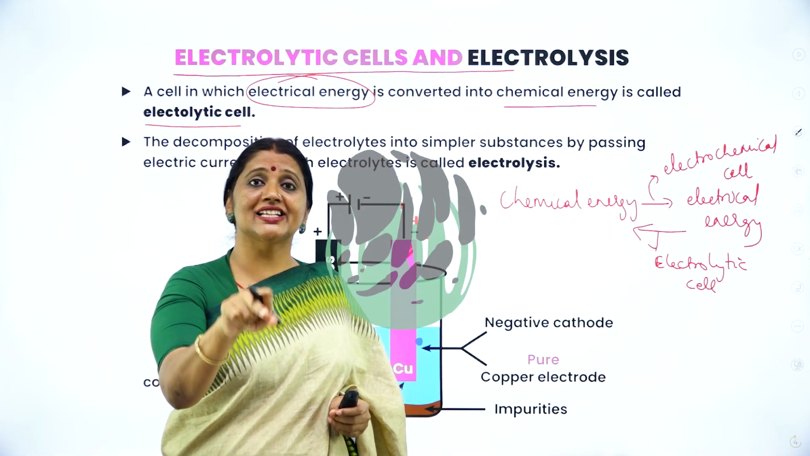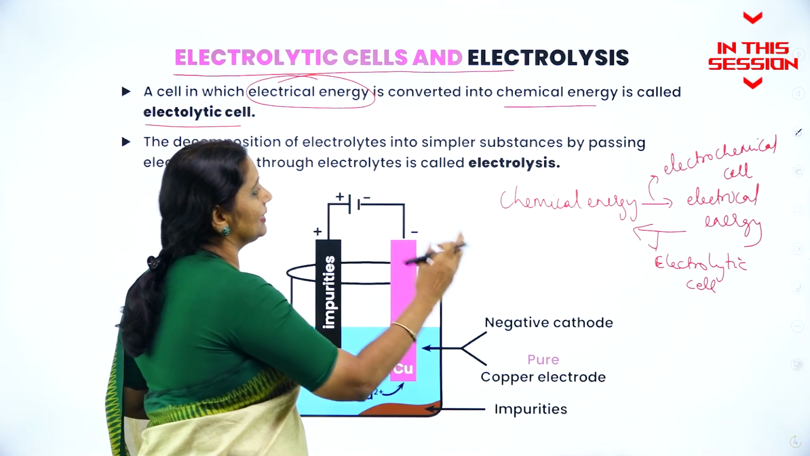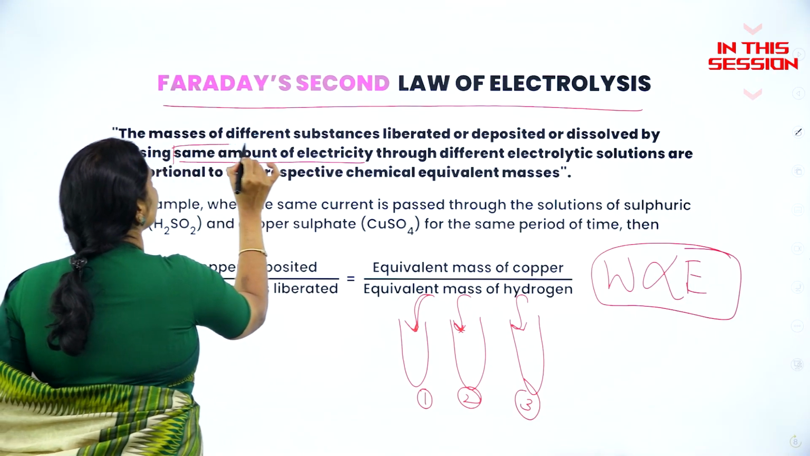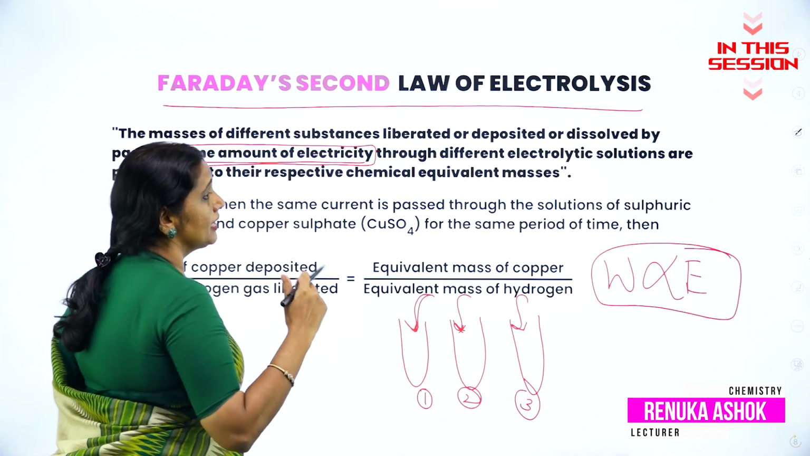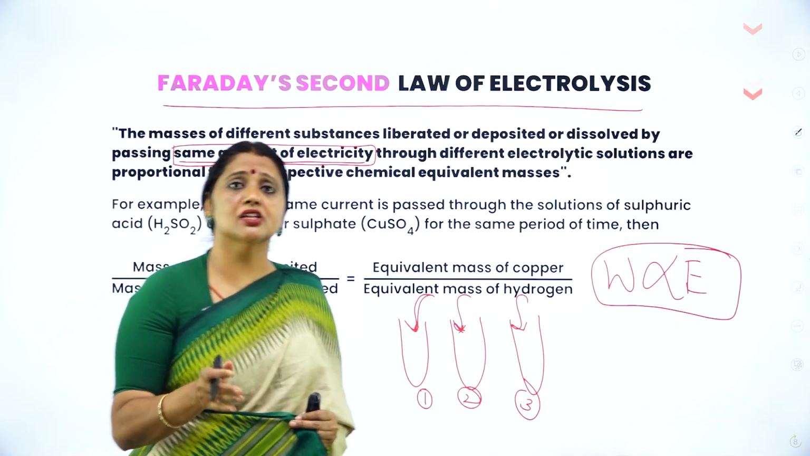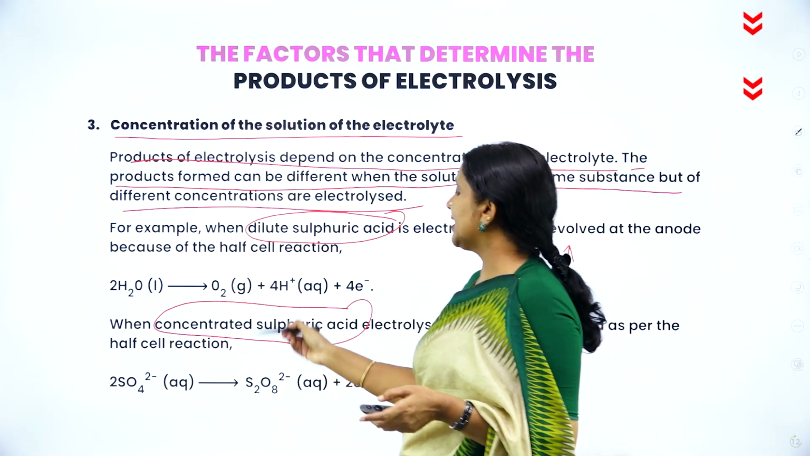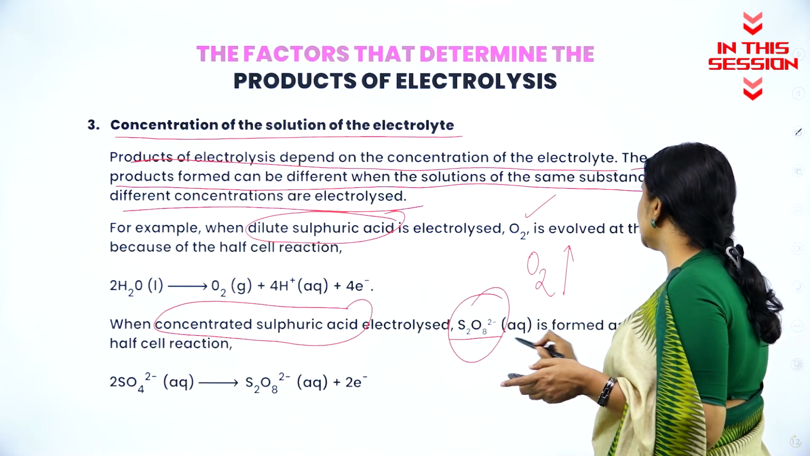What is electrolytic cell? Electrolytic cell is a device which converts electrical energy into chemical energy. The very important thing is, whatever types of electrolytes you take, any number of electrolytes, the amount of electricity passing through the different electrolyte solutions must be the same. When I electrolyze concentrated sulfuric acid, S2O8 2- ion is formed.